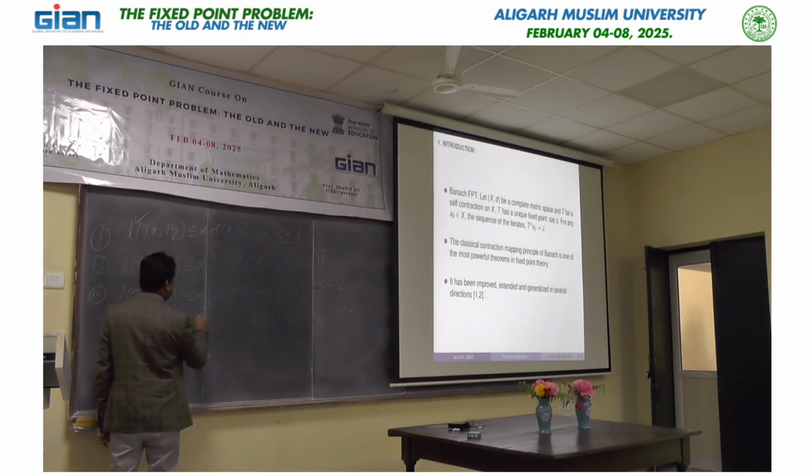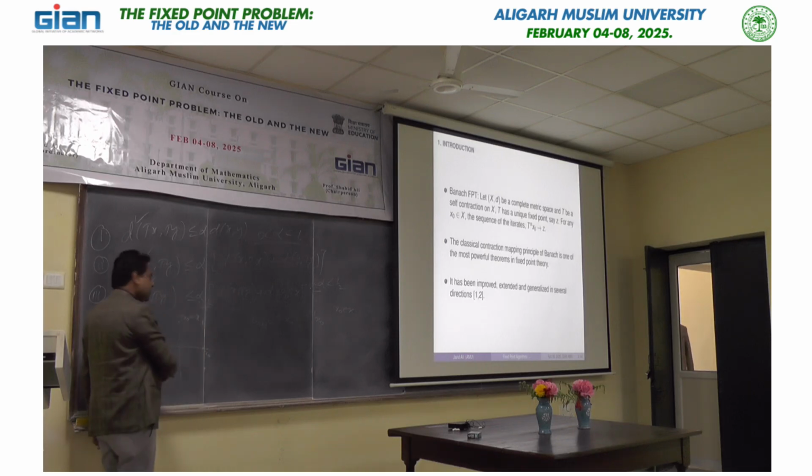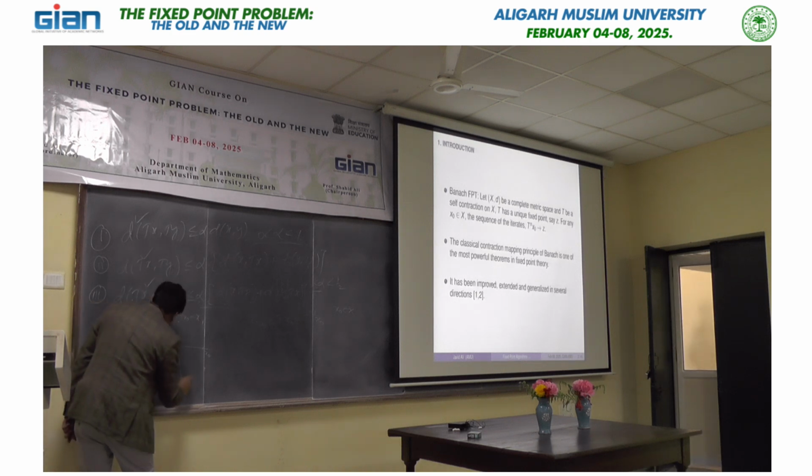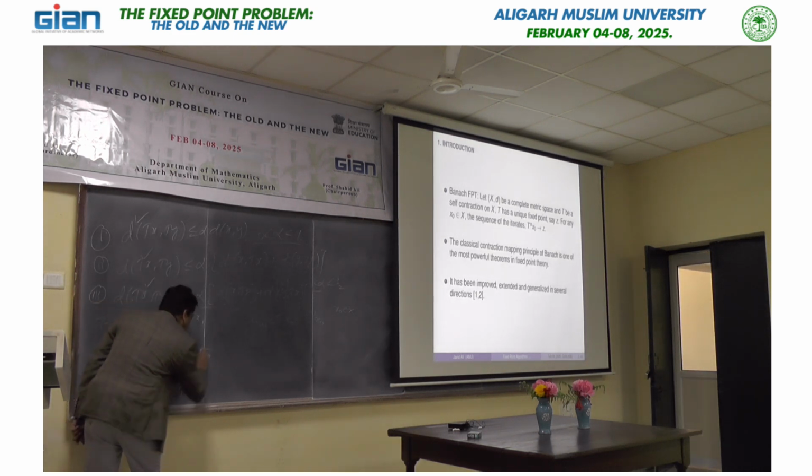So this is my x_1, and then again the next state will be here, and this is x_2, this is T of x_1, and the next one will be here. So this is x_3, this is T of x_2, and after that we have this one.